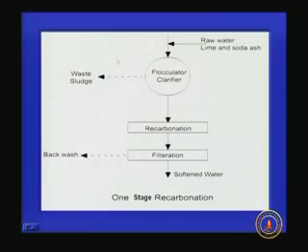So, I will show you the line sketch of this one stage and two stage recarbonation. So, this is the one. Raw water is coming, along with the raw water we are adding lime and soda ash, and this is a flocculator plus clarifier or clariflocculator, whatever we have seen in the coagulation flocculation system.